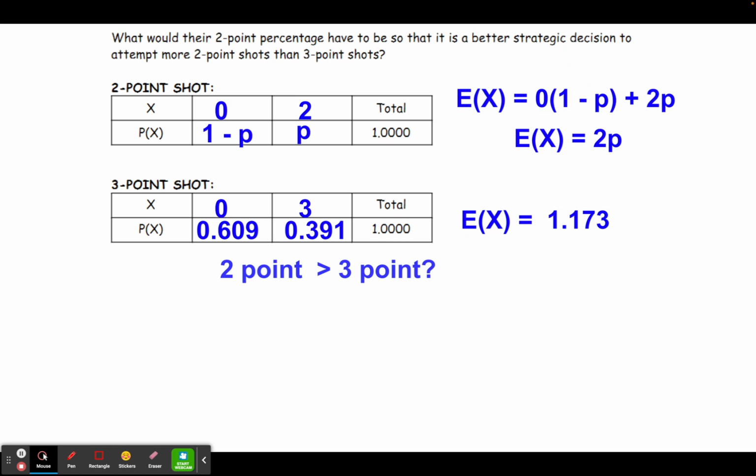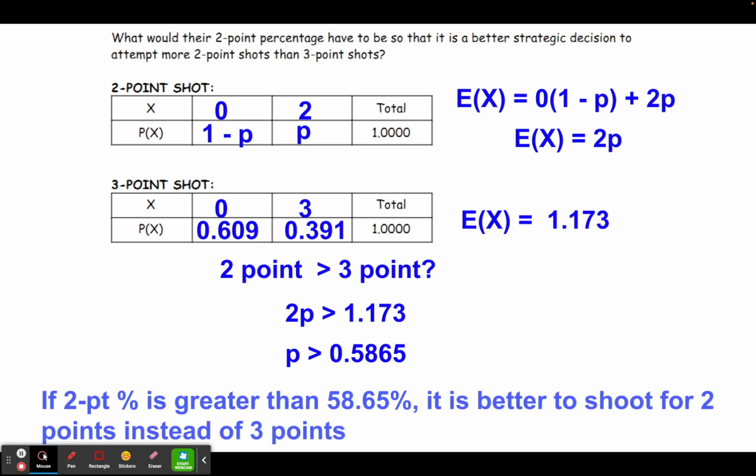And our question is, when is a 2-point shot better than a 3-point shot? In other words, when is the expected value for a 2-point shot greater than 1.173? So we get a very simple algebra equation that we can solve simply by dividing both sides by 2. And when I do that, I get P is greater than 0.5865. That tells us that if their 2-point percent success rate is greater than 58.65%, it would be better for them to shoot for 2 points instead of 3 points.